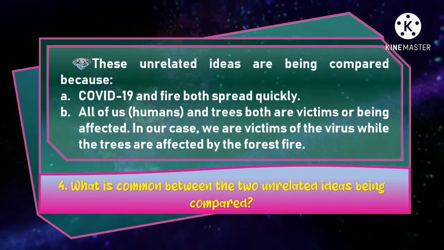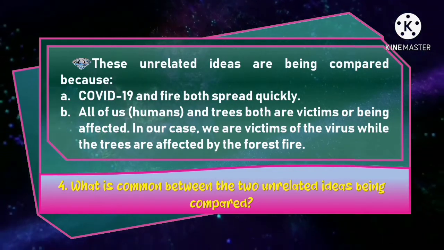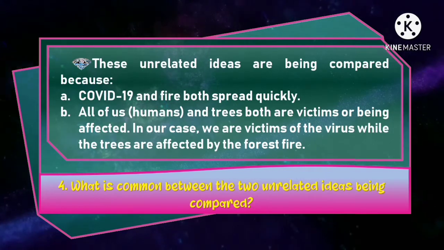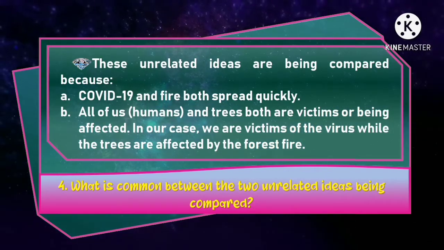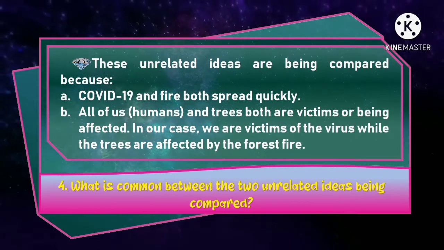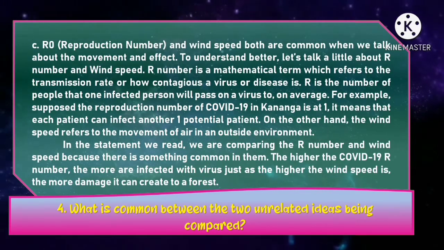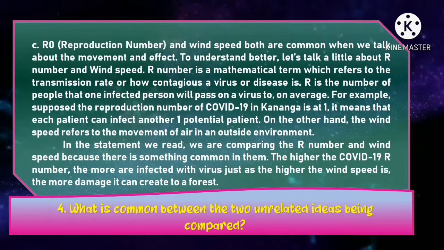Letter B, all of us, humans, and trees, both are victims or being affected. In our case, we are victims of the virus, while the trees are affected by the forest fire. Letter C, reproduction number and wind speed, both are common when we talk about the movement and effect.